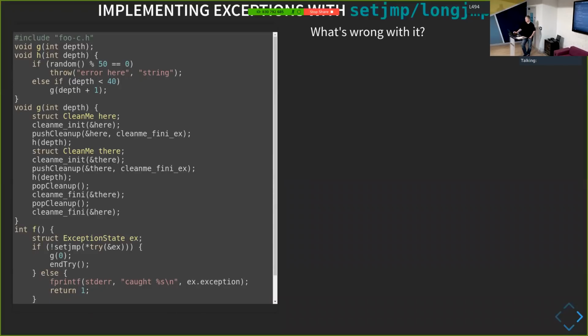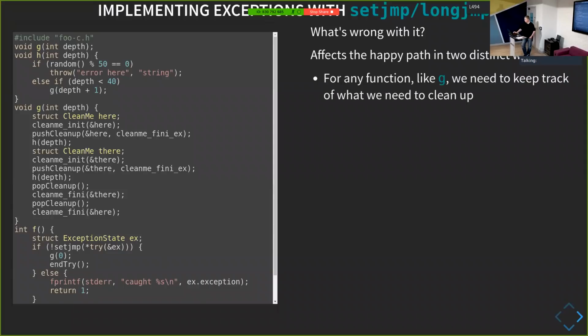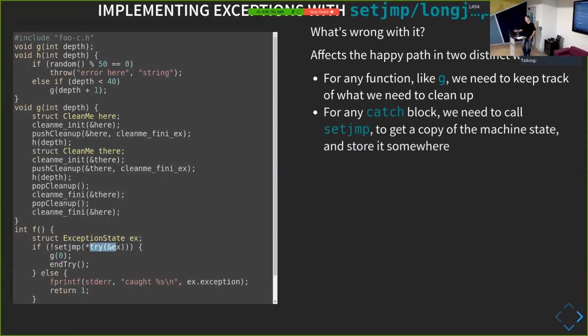And there's a few things really wrong with it. The first is that the happy path is affected. There's a huge, or a noticeable, overhead in the case that you don't throw exceptions. And then the other problem is that as we record exceptions with the try block, we need to maintain this machine state, and that's our setjmp call. The setjmp block that we use is quite large. I think the jmp_buf blocks are 200 bytes on 64-bit, 156 bytes on 386. So they're non-trivial amounts of memory that you're using every time you do a try and a catch. Okay? So that's pretty much me on try-catch exception handling.